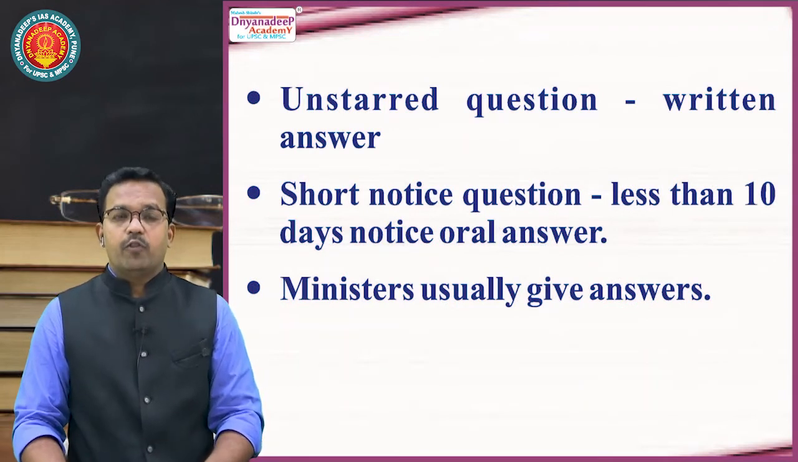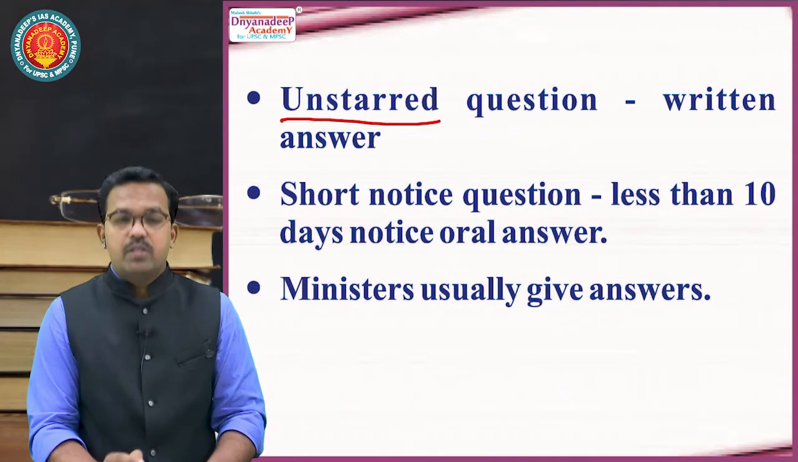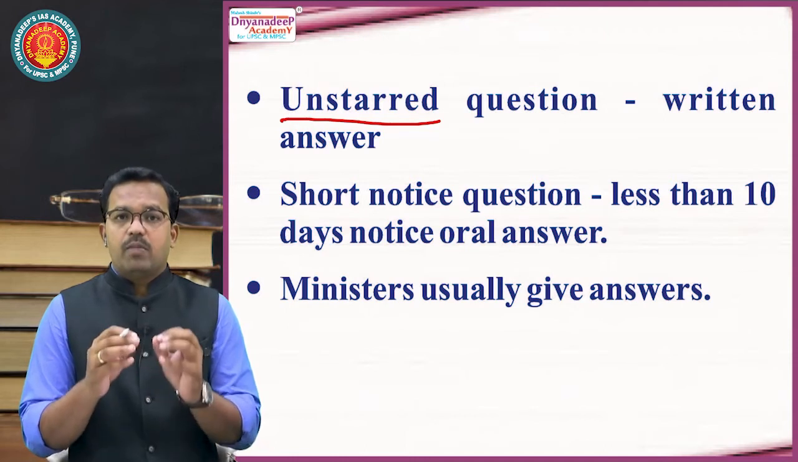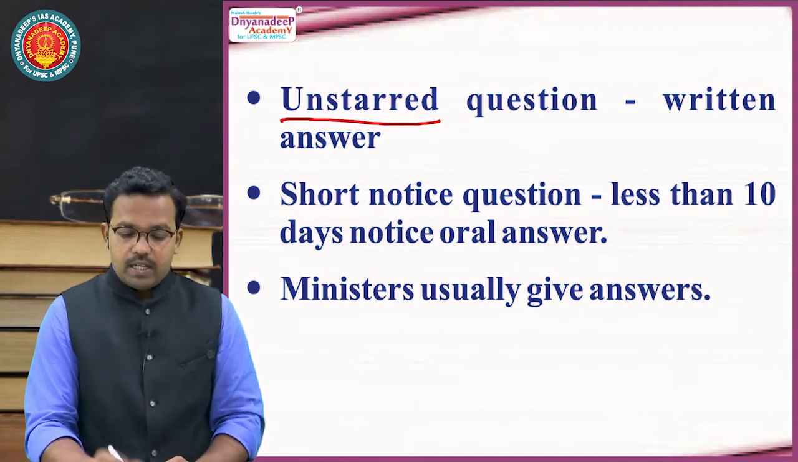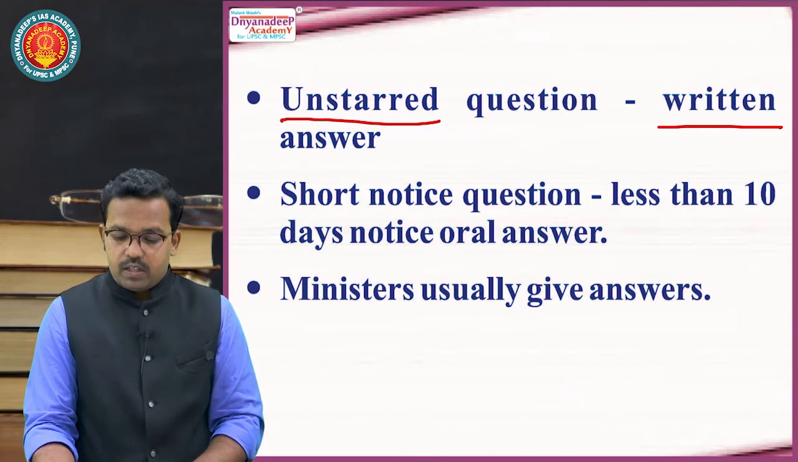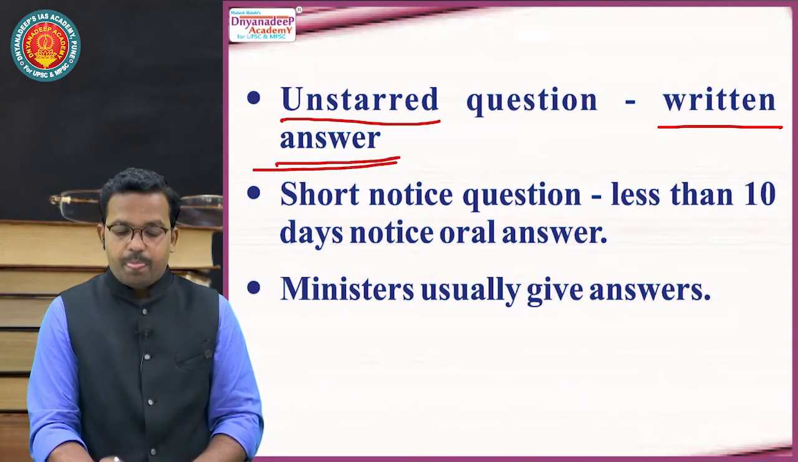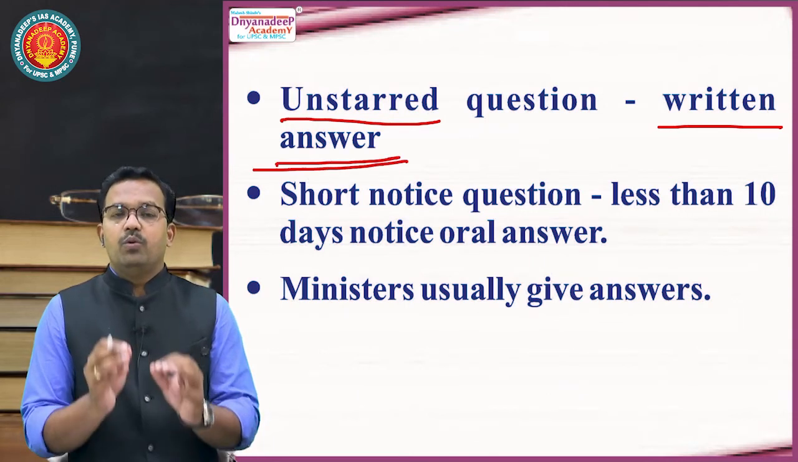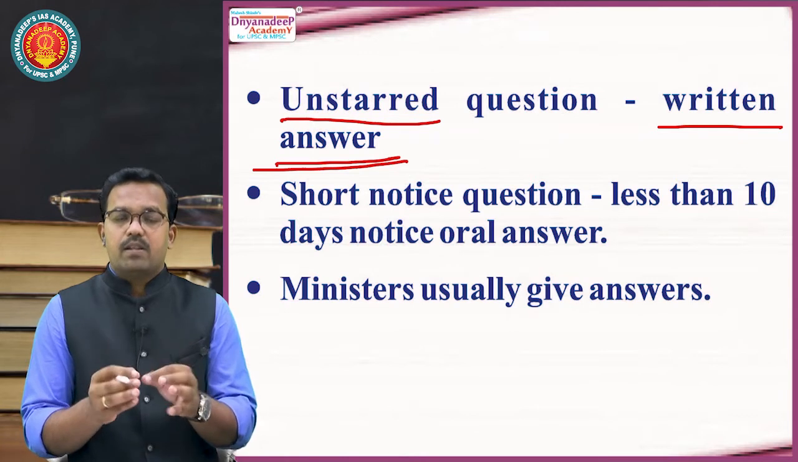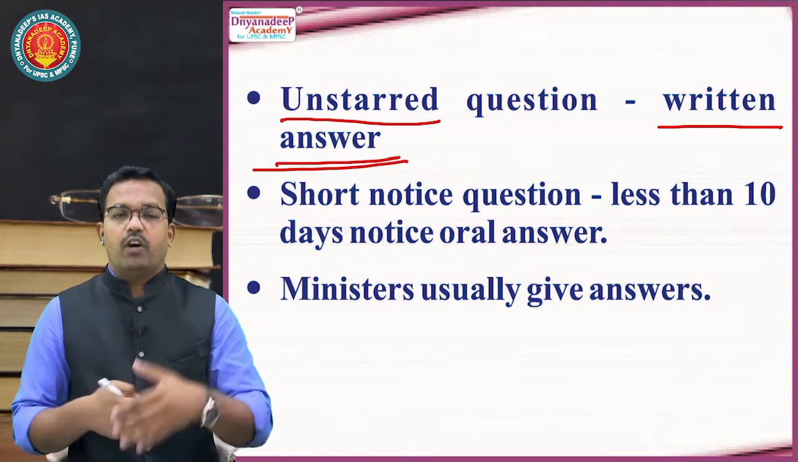Then the second type of question is the unstarred question. It means that on that question, an asterisk mark is not given. In case of an unstarred question, answers are given in written format. For an unstarred question, no supplementary questions can be asked as the answer is given in written format.